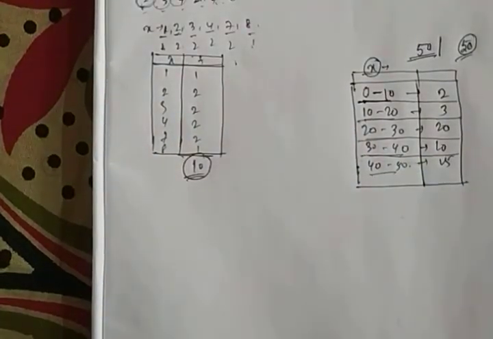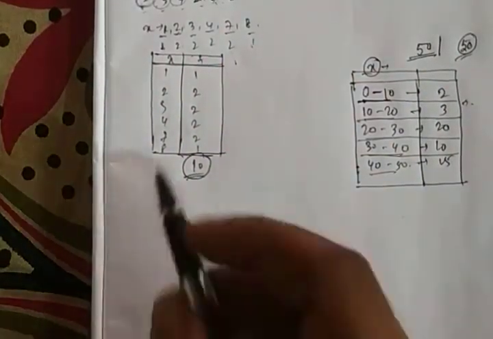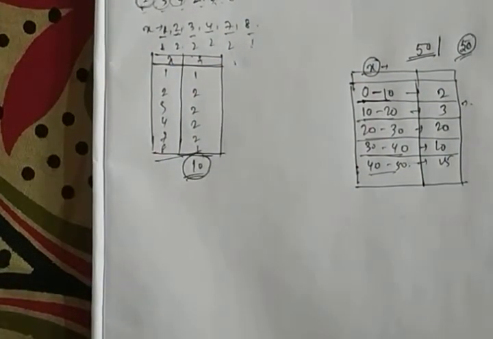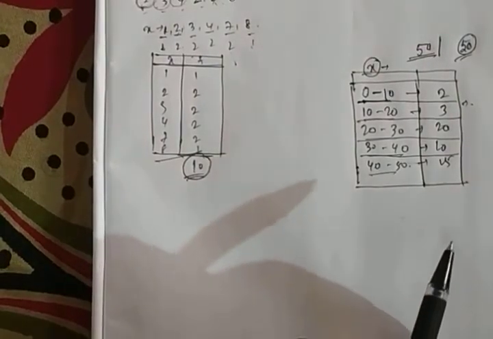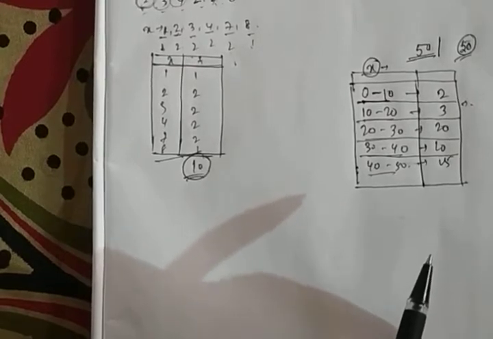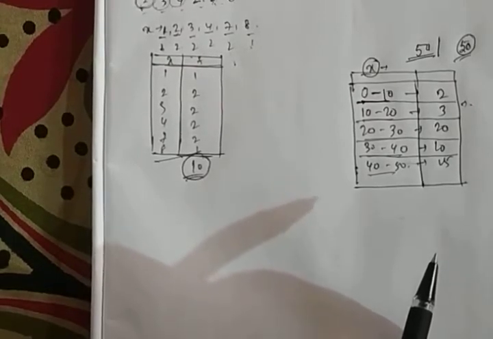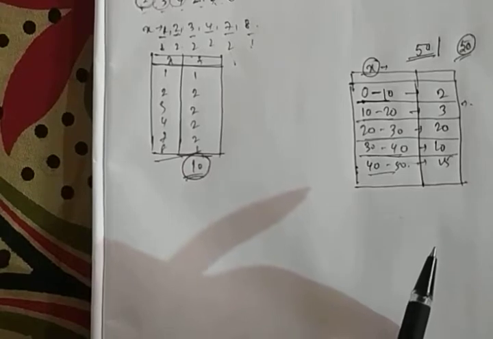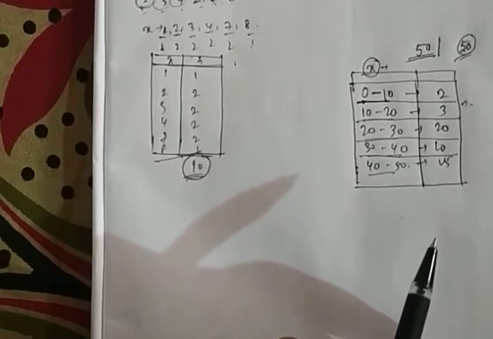Later we will see that this is called group frequency distribution and the other is called simple frequency distribution. So for a discrete variable we get simple frequency distribution, and for the continuous variable we get grouped frequency distribution.